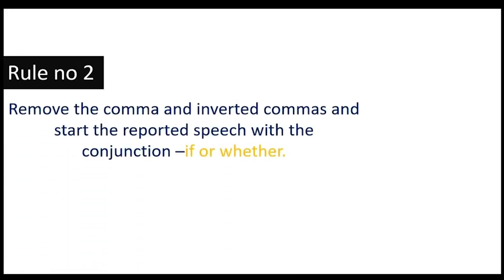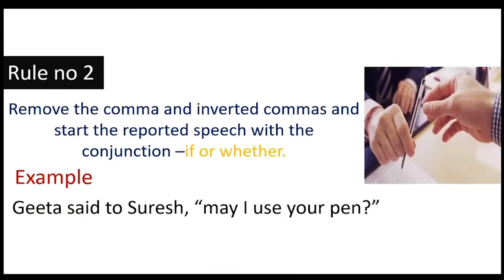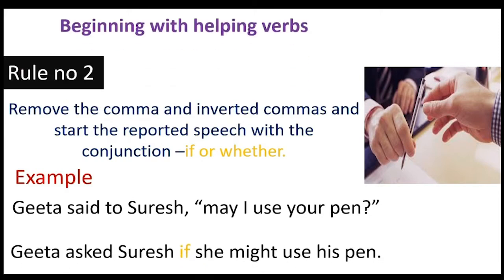Rule number 2: remove the comma and inverted comma and start the reported speech with the conjunction if or whether. For example, Geeta said to Suresh, "May I use your pen?" See, this is a question. If we convert it into indirect speech, then it will be Geeta asked Suresh, said will change into asked, and then the conjunction if.